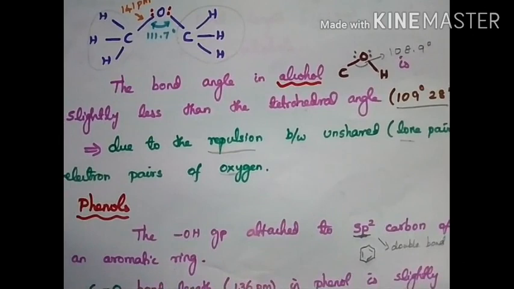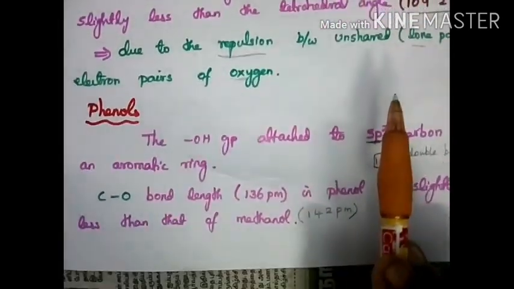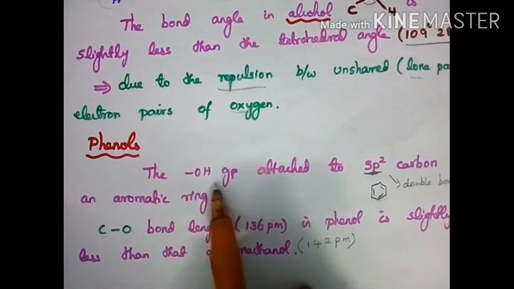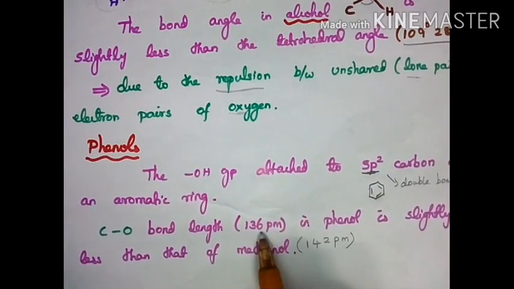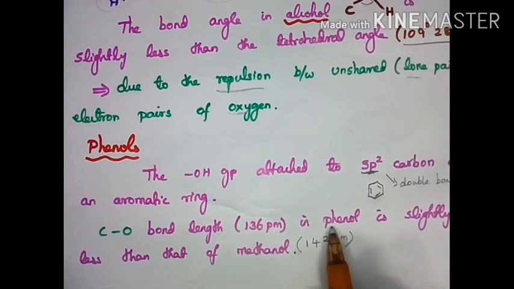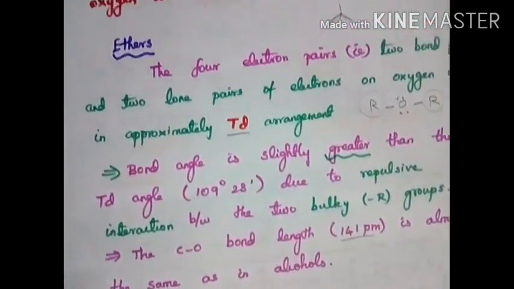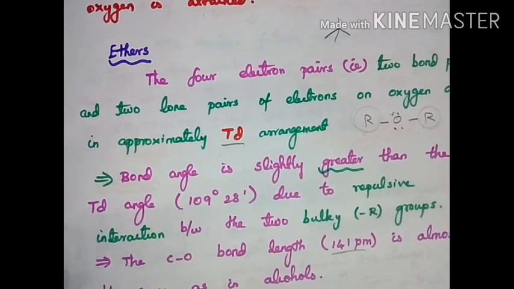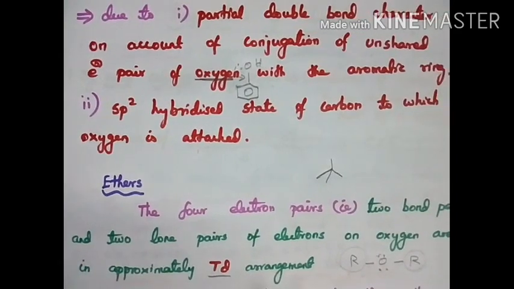The bond angle in alcohol is slightly less than the tetrahedral angle due to repulsion. Now we are going to see phenols. Here the OH group is attached to an sp2 carbon. This is a benzene ring with double bonds, so it is an sp2 carbon. Here the bond length is 136 picometer, less than methanol, since it is attached to a double bond carbon. Why is the bond length 136? Due to the partial double bond character.